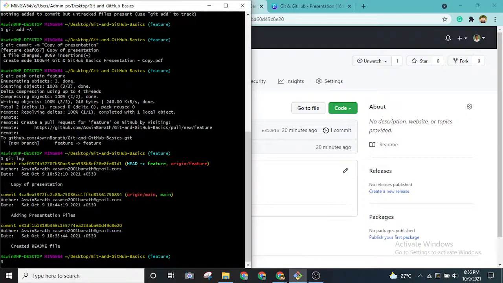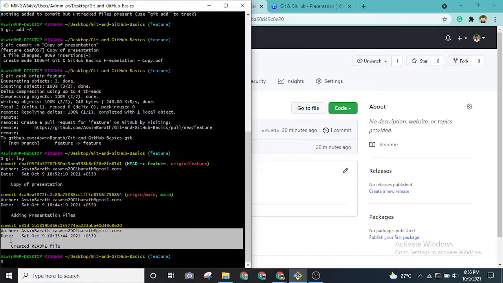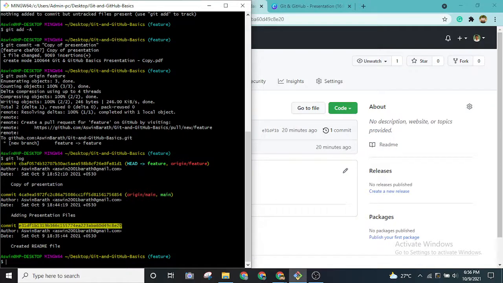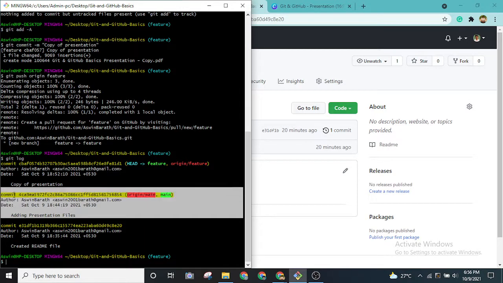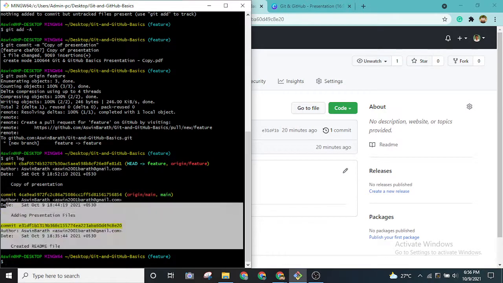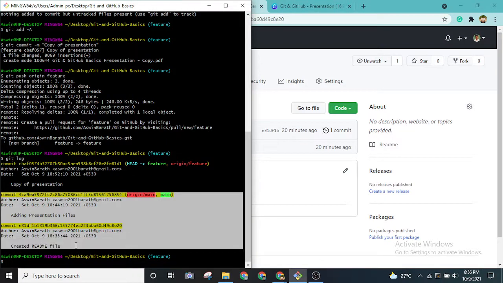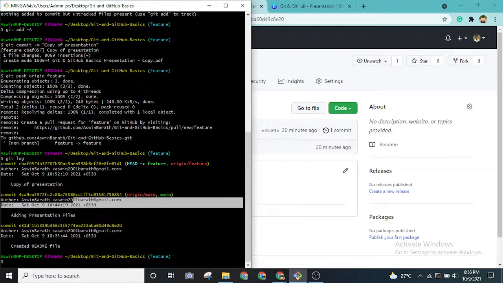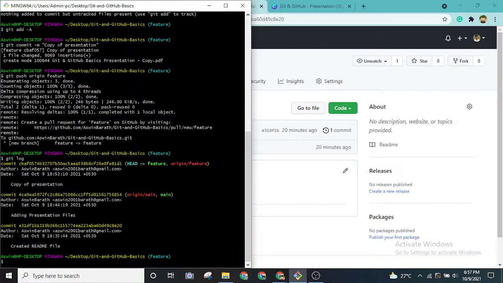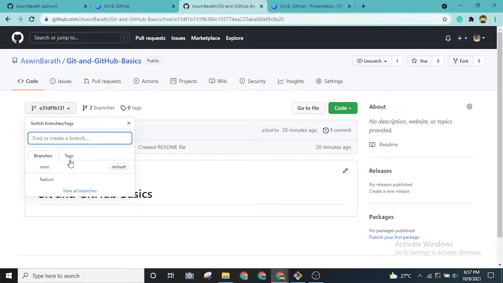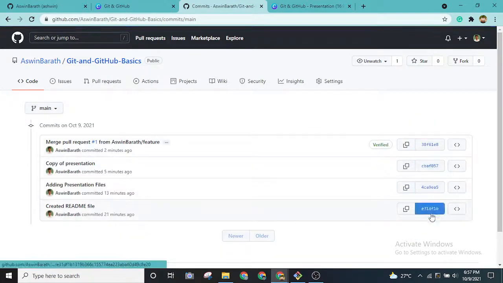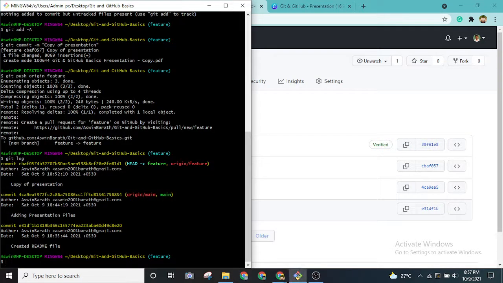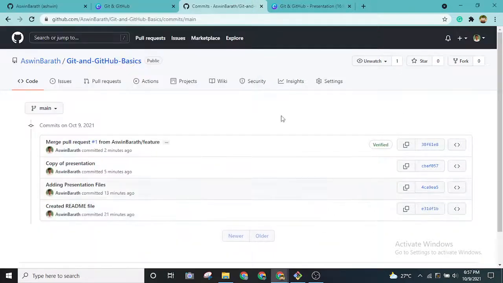Based on the changes and the files that you have, Git will create this hash and save it in each and every commit that we do. So each commit will have a new hash, created using all of the files present up to that commit. That's what this hash basically is. If I go to the main branch again and check the commits, these are nothing but only the first 6 characters of the entire 40 characters. That's what is displayed over here.